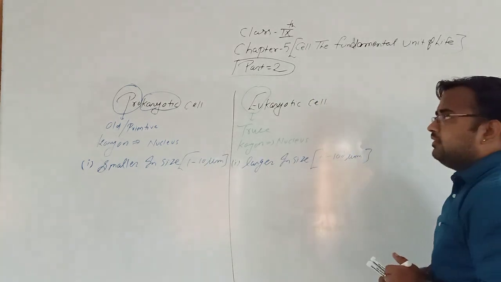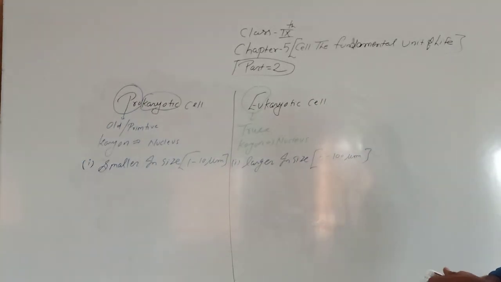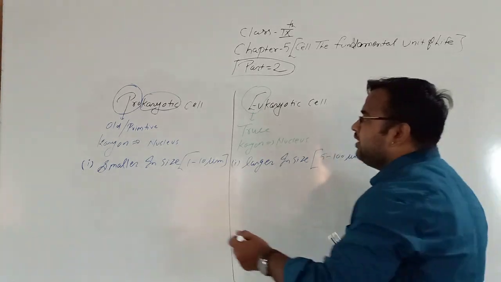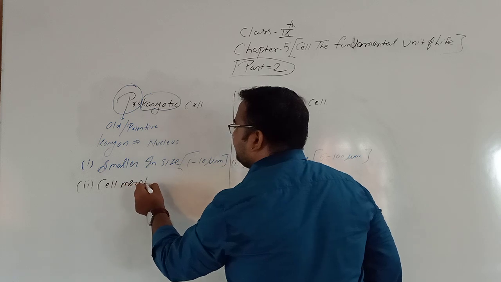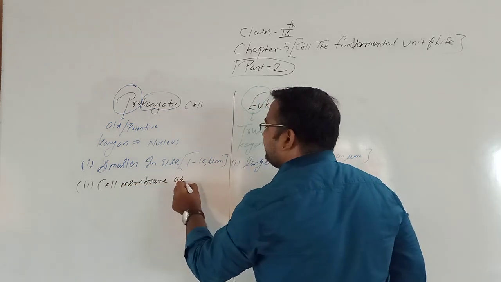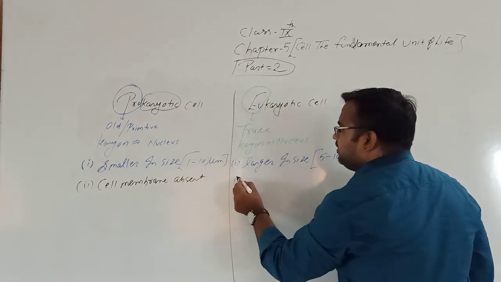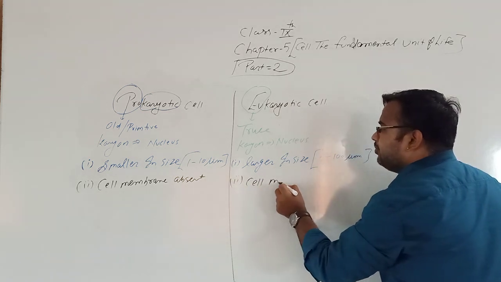Now here the cell membrane is absent in prokaryotic cell, and here cell membrane is present.